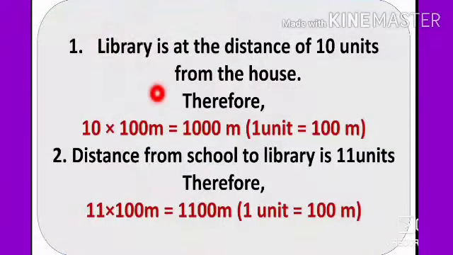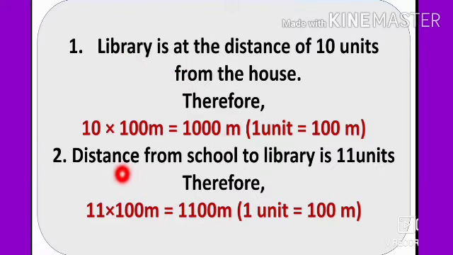So write down, library is at the distance of 10 units from the house. Therefore 10 into each square, each unit. 1 unit represents 100 meters. So we have to multiply 10 with 100. That is 1000 meter. So the distance of library from the house is 1000 meter.